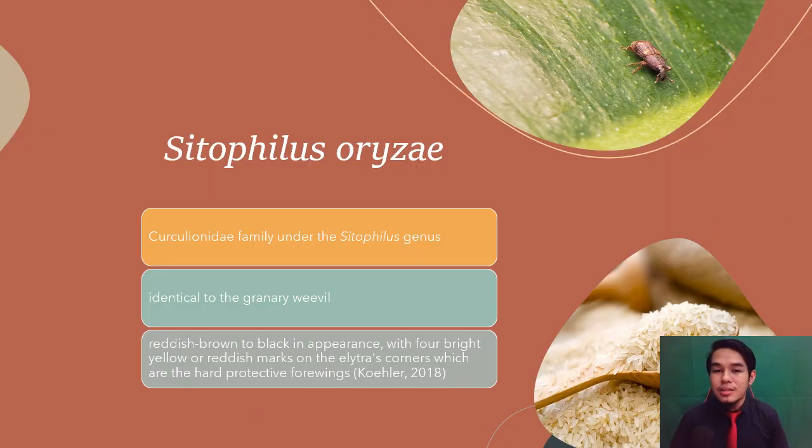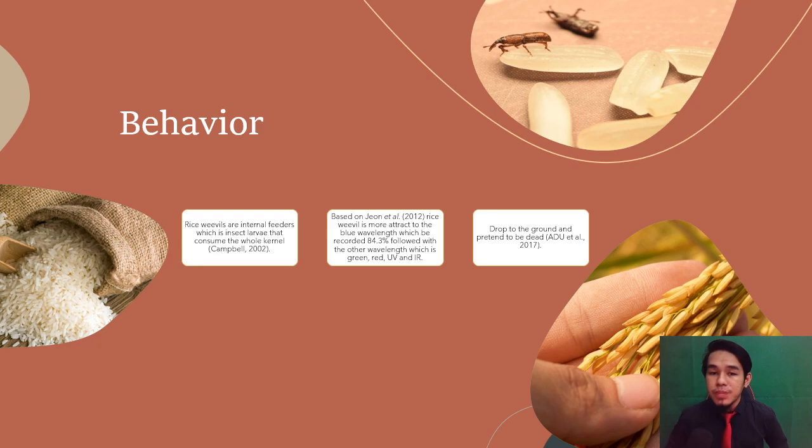Sitophilus oryzae is a tiny pest from the Curculionidae family under the Sitophilus genus. It looks nearly identical to the granary weevil. It is reddish-brown to black in appearance, with 4 bright yellow or reddish marks on the elytra corners, which are the hard protective forewings. This species usually attacks grain products, but it is mainly a grain pest of stored grain or the pantry.